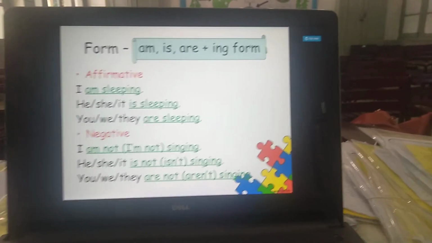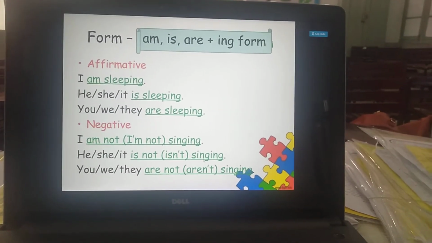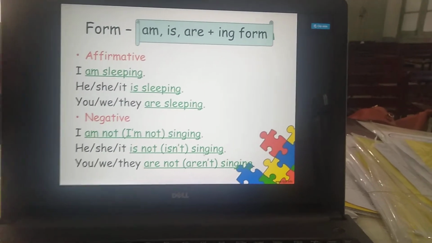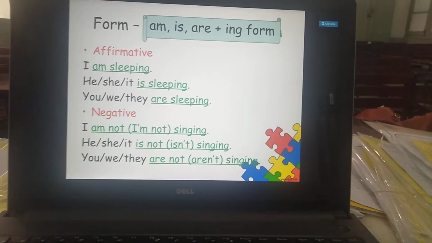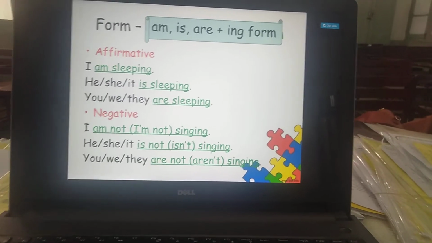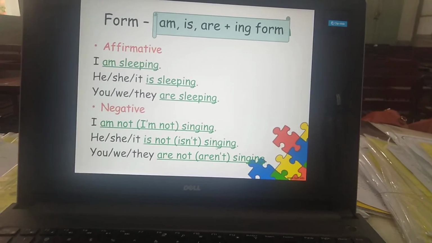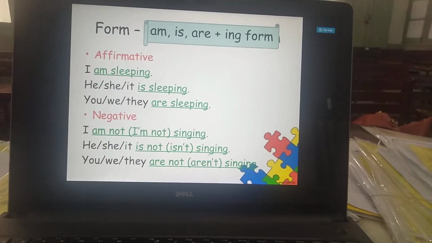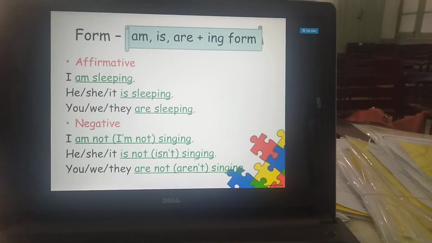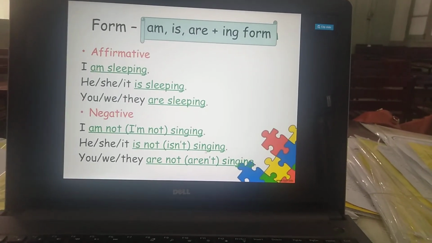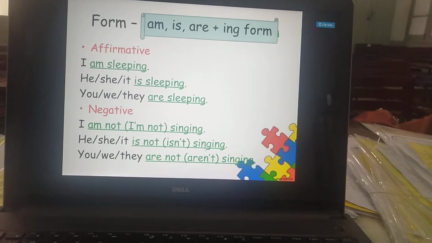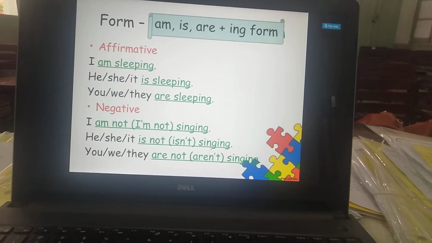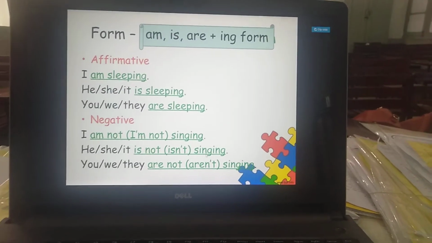Helping verbs for the present continuous tense are am, is, are. Clear? Is, am, are are the helping verbs of the present continuous. The way present indefinite tense was having two helping verbs, do and does. Do was used with the plural. Clear? And does was used with the singular third person pronoun, he, she, it. So over here in present continuous tense we have three helping verbs that are is, am and are, and the verb would be in ing form. Definitely it's continuous, so the verb would be in the ing form.